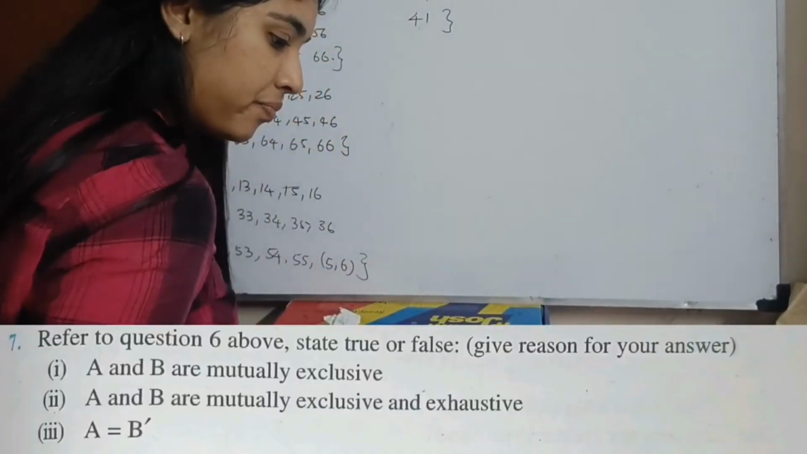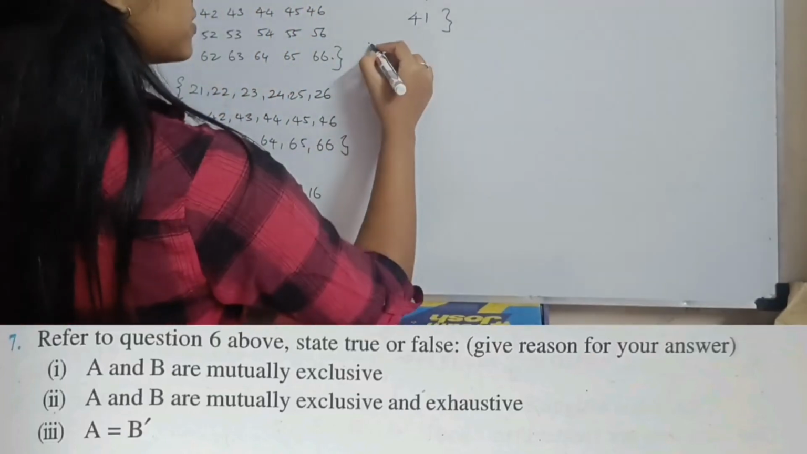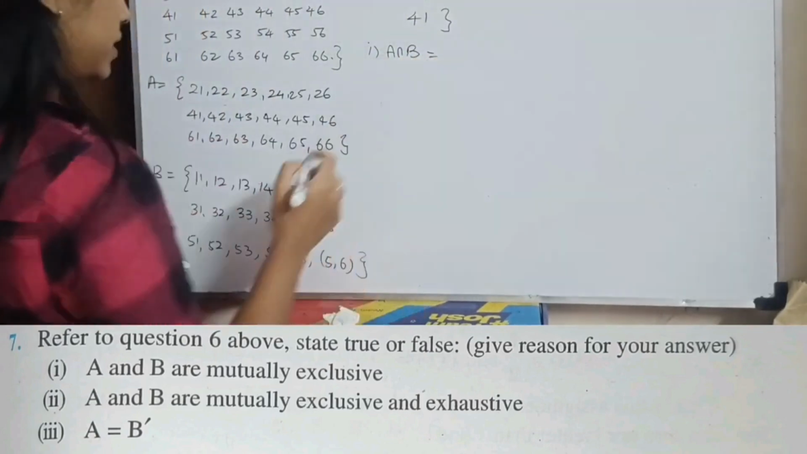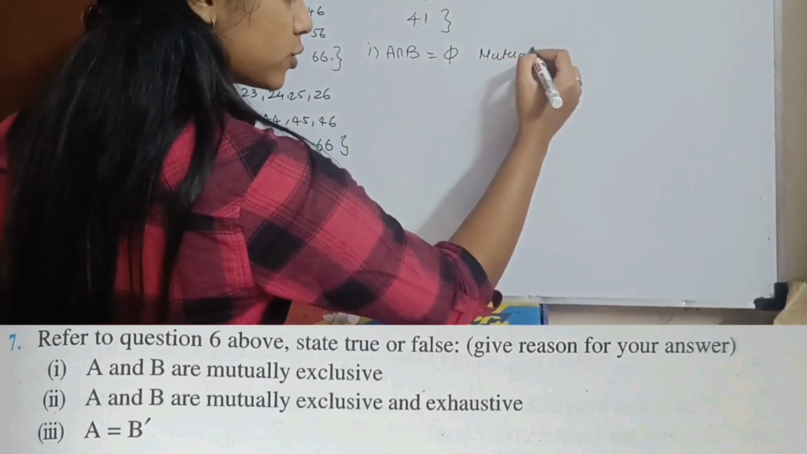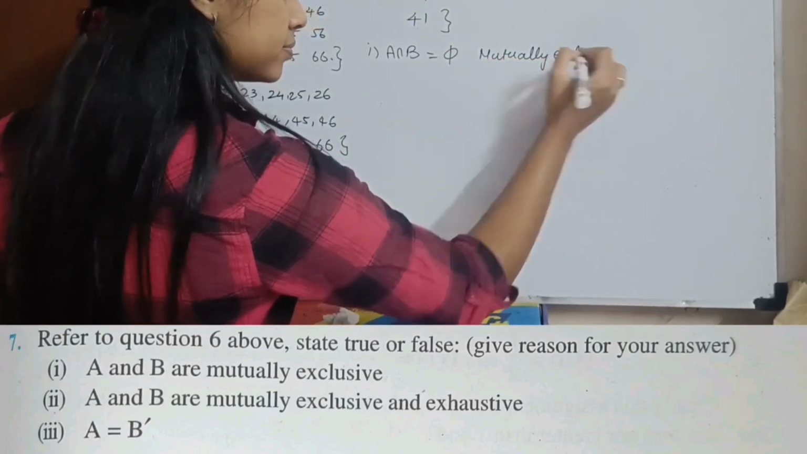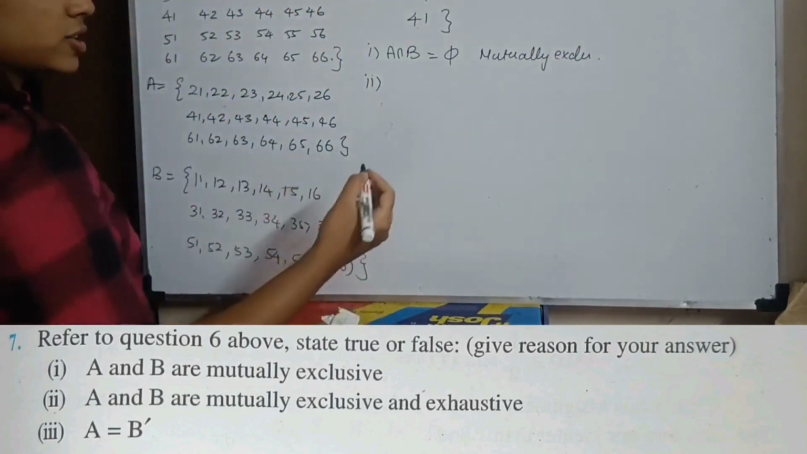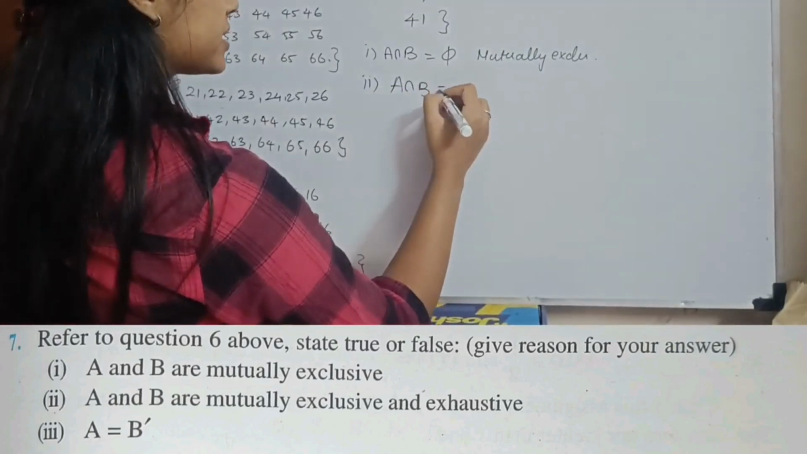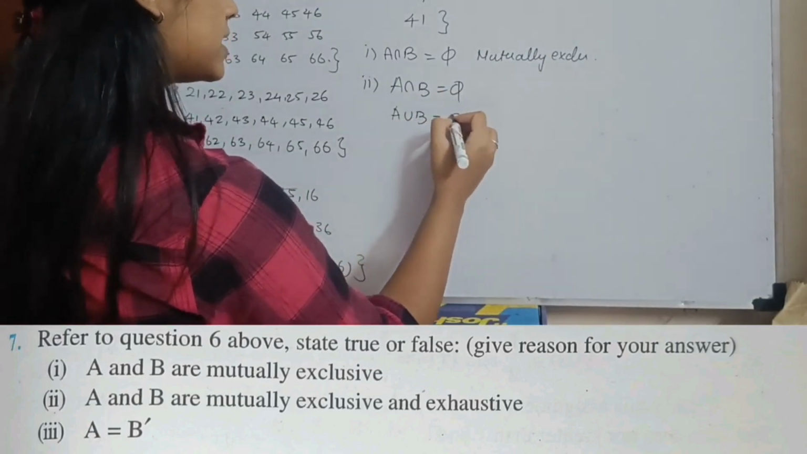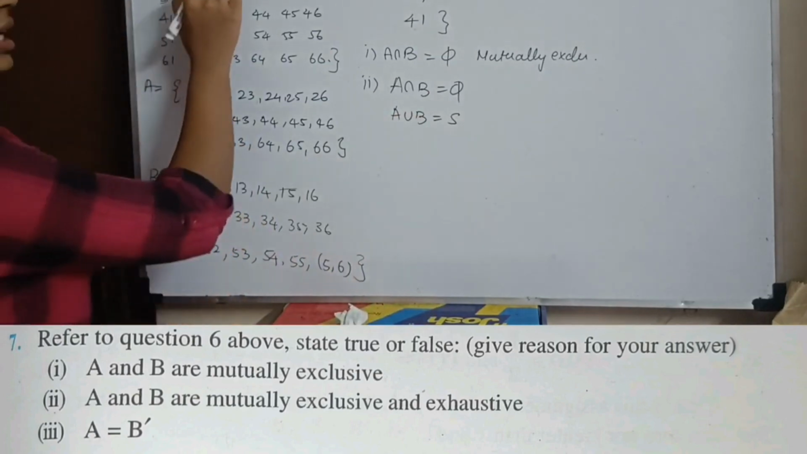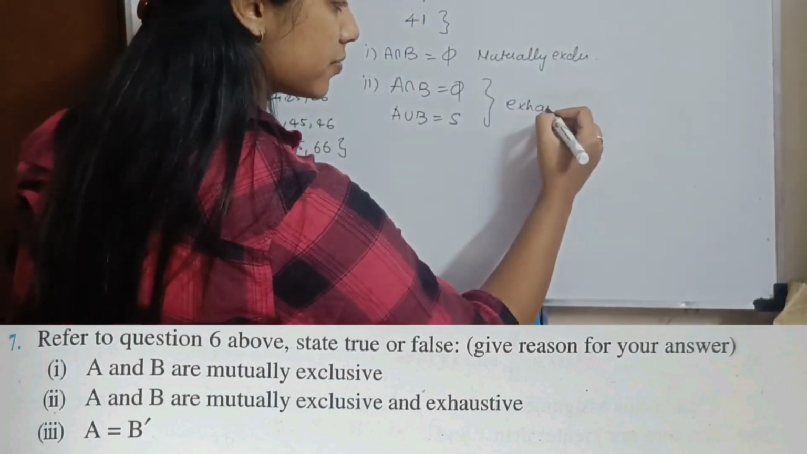Question number 7. State true or false. A and B are mutually exclusive. You have to find A intersection B. What is my A intersection B? It is a null set. So they are mutually exclusive. Then the second subsection: A and B are mutually exclusive and exhaustive. A intersection B is a null set, so it's mutually exclusive. Also A union B is equal to the sample set. If I take the union, I'll get the sample set itself. So it is mutually exclusive and exhaustive.